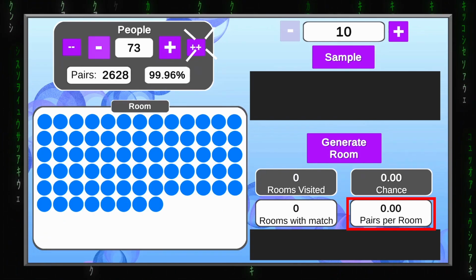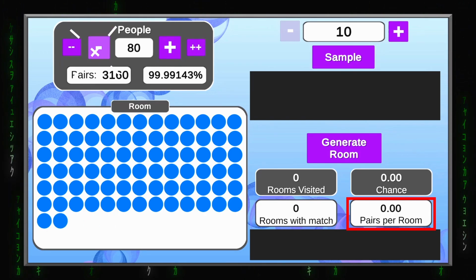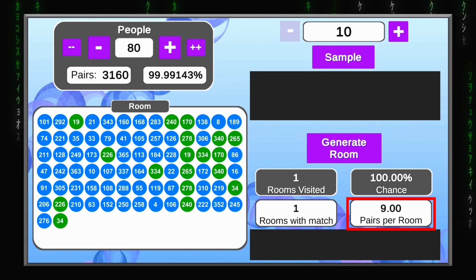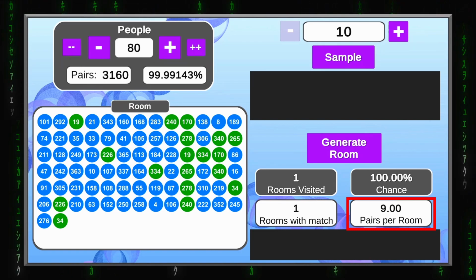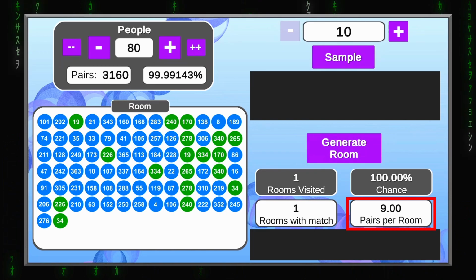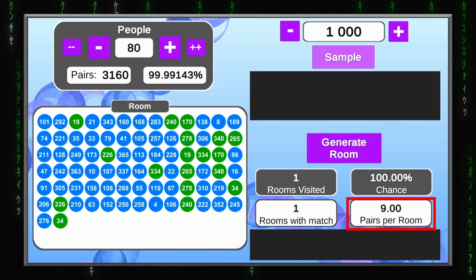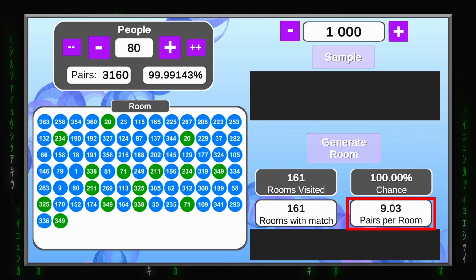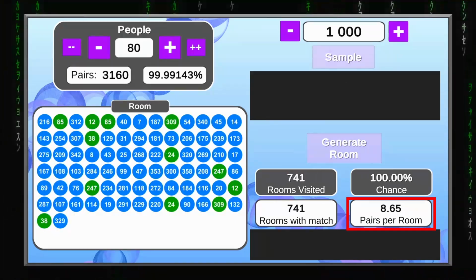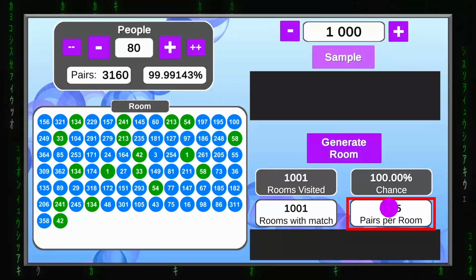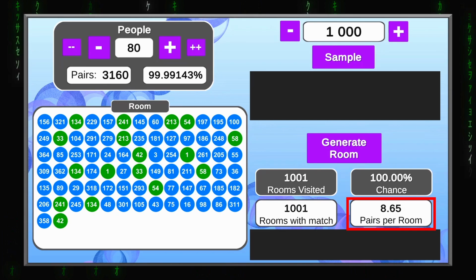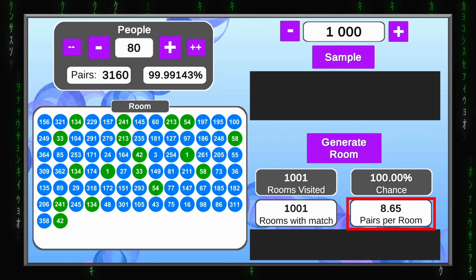Let's try a room with 80 people. I will click the generate room button and there are 9 pairs in this room. So our average after one room is 9. Now let's get a more accurate number and do a sample of 1000. That should be enough. And this lets us know that in a group of 80 people we can expect 8.6 pairs on average.